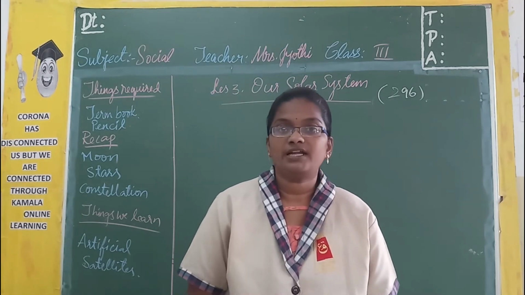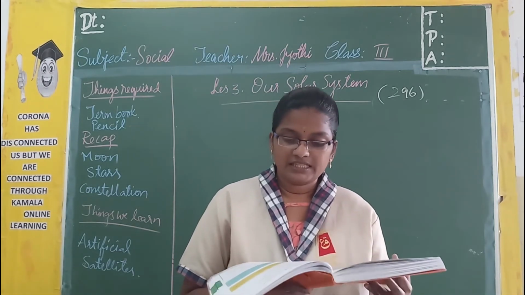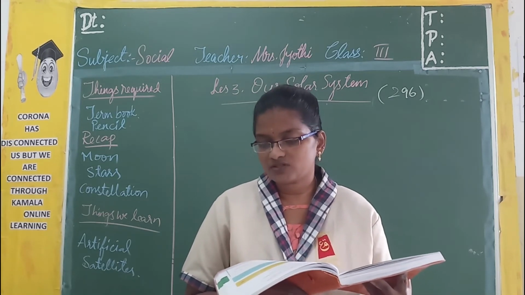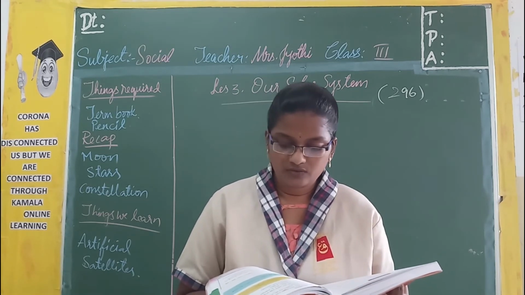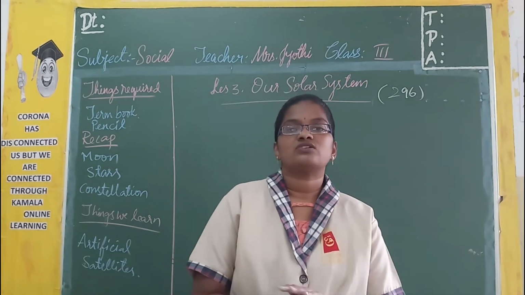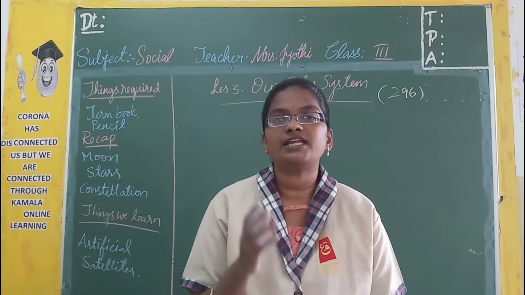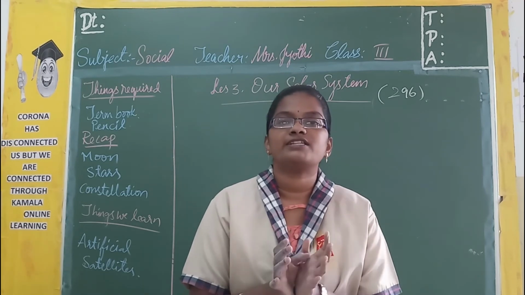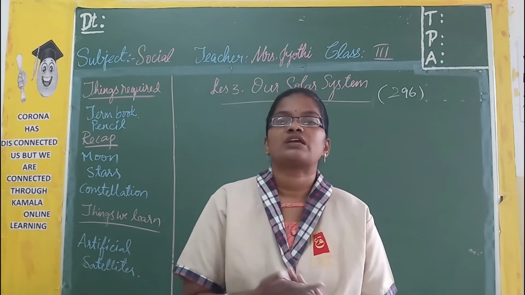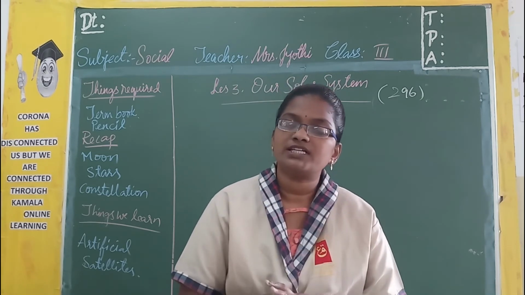Then values and life skills. The sun provides us light and heat. If there was no sun, would there be life on the earth? Explain why. The sun is going to provide us heat and light. So just imagine there is no heat and light and no sun. Is life possible on the earth?